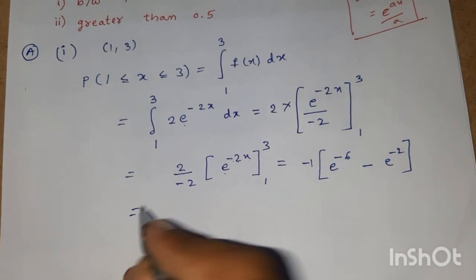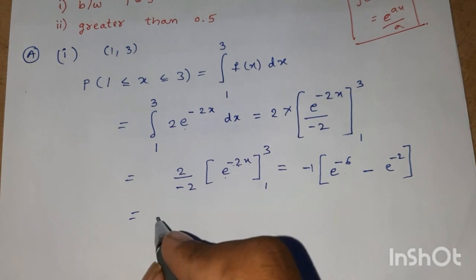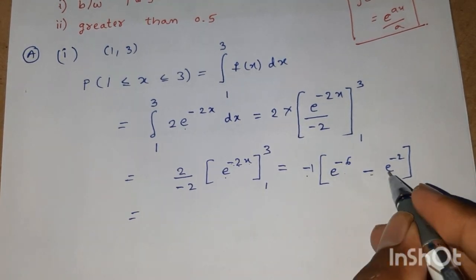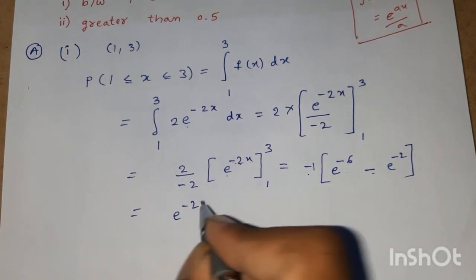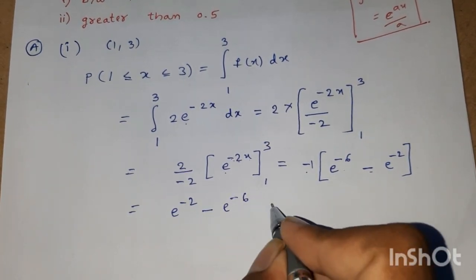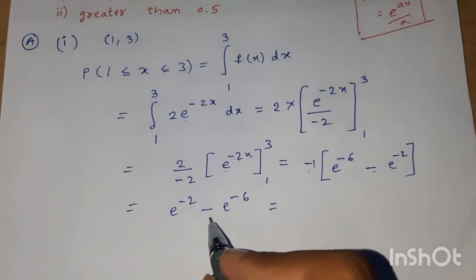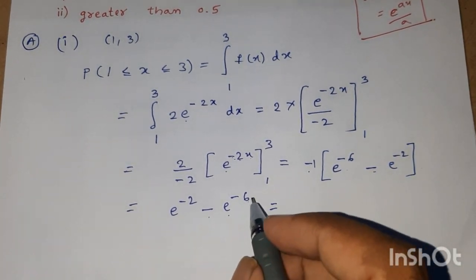Multiplying with minus, minus into minus gives plus, so we get e power of minus 2 minus e power of minus 6.